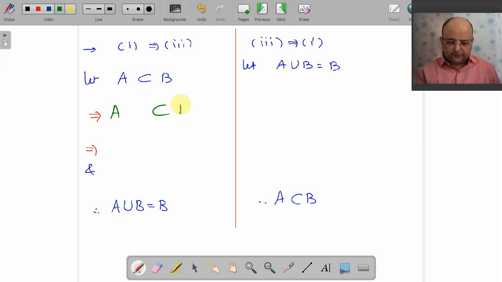A is subset of B. I ask again, what you want? A union B. So I go for taking union to both the sides. This implies A union B is subset of B.